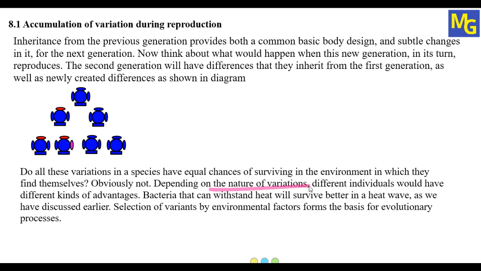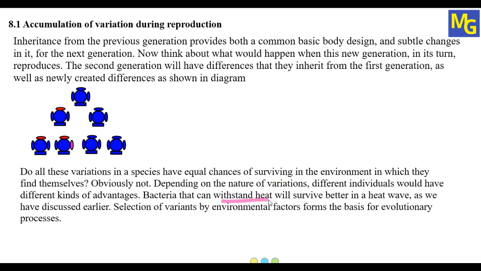Depending on the nature of variation, different individuals would have different kinds of advantages. Whatever variations take place in the generation depend on the nature of the variations and even the environment. Depending on the environment and the type of variation which has taken place, it will be decided whether that variation will survive or not.